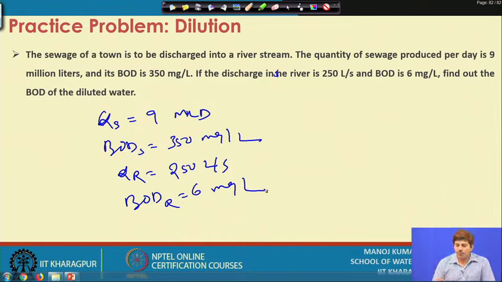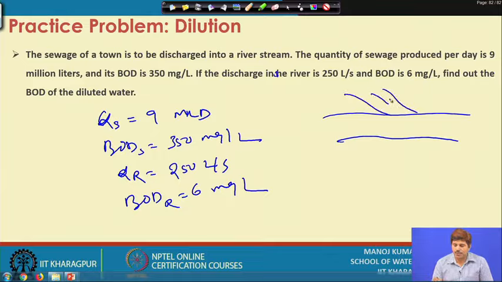So, you have a river where a sewage stream from the town is getting discharged, and we discussed the concept of dilution based on the basic mass balance principle. Let us say this is your sewage, with flow QS and BOD of the sewage.